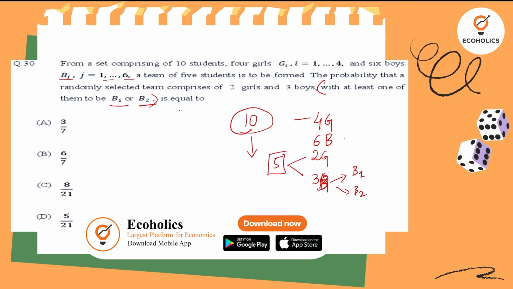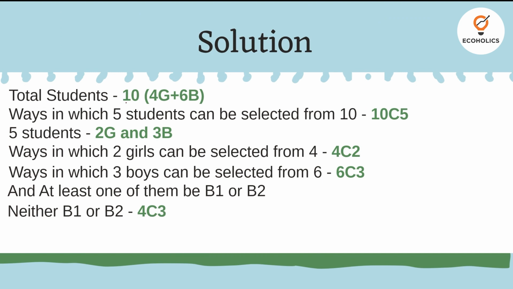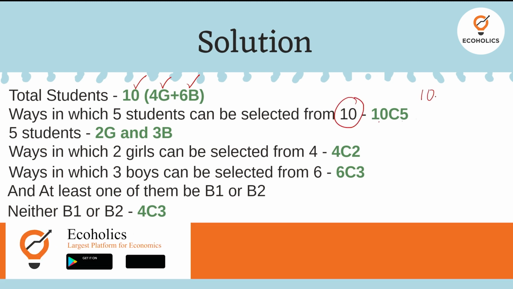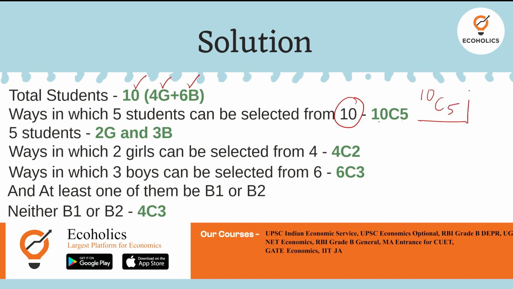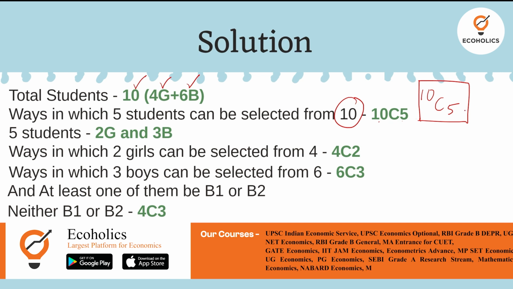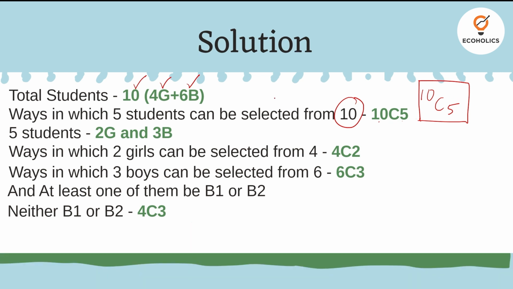So, we are going to look at total students, 10, 4 girls and 6 boys. So ways in which 5 students can be selected from 10 is 10 combination 5. So this would be the denominator. So you are trying to understand the probability. This would be the total possibilities. These many ways you can select.